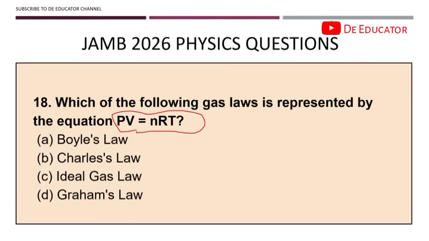This is a very simple question and there's no need for too much explanation. The answer is the ideal gas law. You already know it's not Boyle's law, because Boyle's law is PV, and Charles' law is V over T. Graham's law is for diffusion, you should know that one also. But this question is giving us a relationship between pressure, volume, number of moles, and temperature. It is the ideal gas law. Now, this question can be paraphrased to ask you, the ideal gas law is a combination of how many laws? It's a combination of Boyle's law, Charles' law, and Avogadro's law. So 3 laws into one equation gives you the ideal gas law.